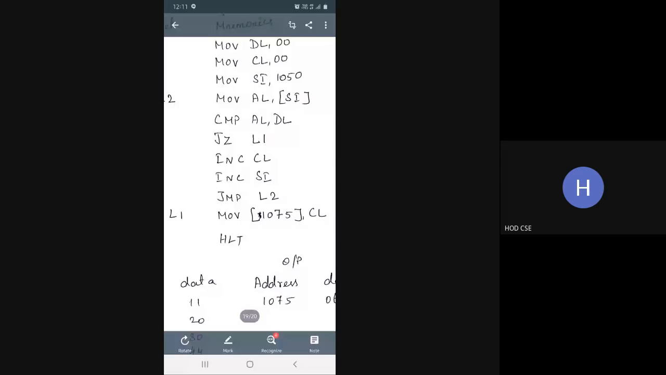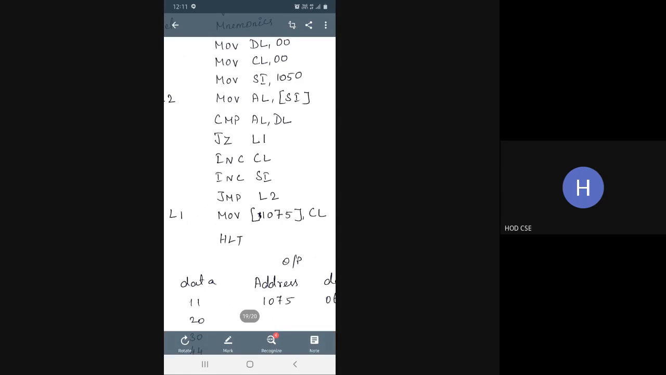If it is not, increment CL. Increment CL means 00 is incremented with 01. Increment SI. Increment SI means 1050 is incremented to 1051. Jump L2. Again, it goes to L2, whatever value is present in 1000.